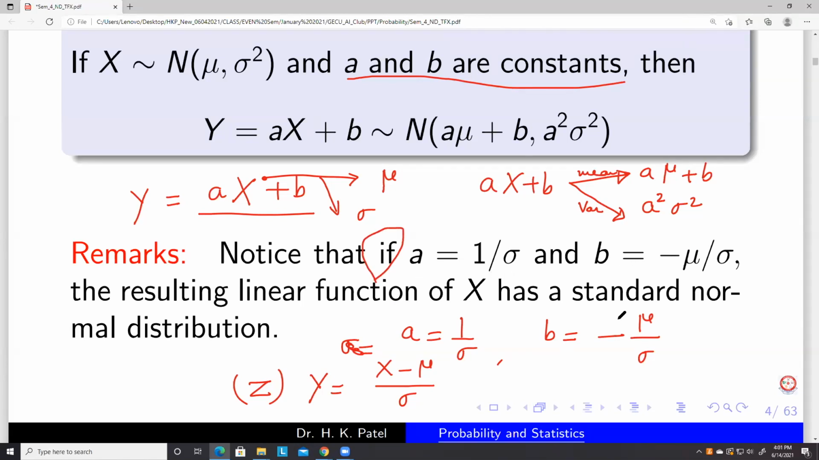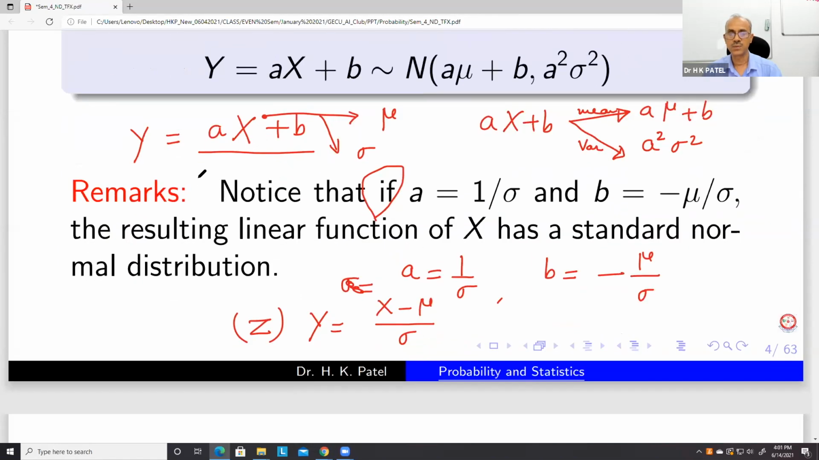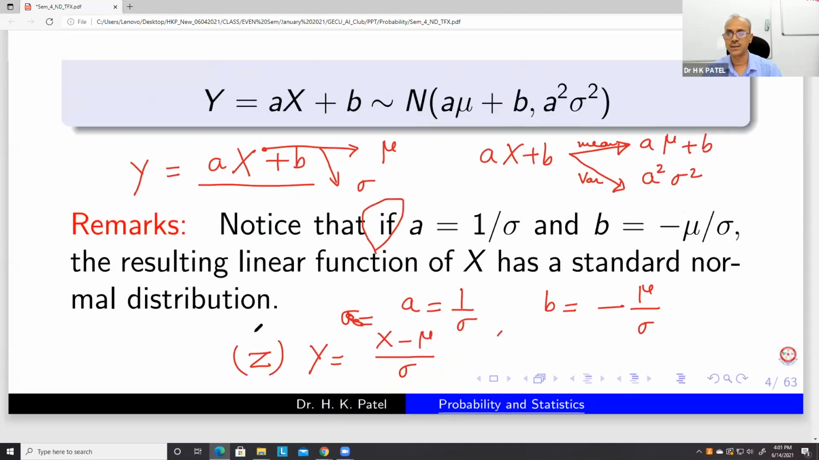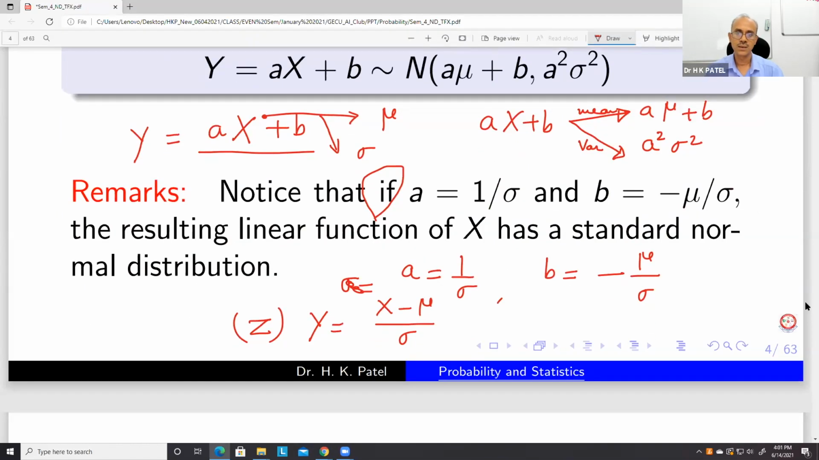If a is equal to this and b is equal to this, then this y will be a standard normal variable. This capital Z equal to x minus mu upon sigma is a standard normal variable. In this case, the mean becomes 0 and the variance becomes 1. So in this situation, y will be equal to N(0,1), when a is equal to 1 upon sigma and b is equal to minus mu upon sigma.